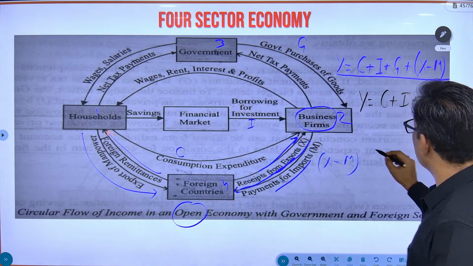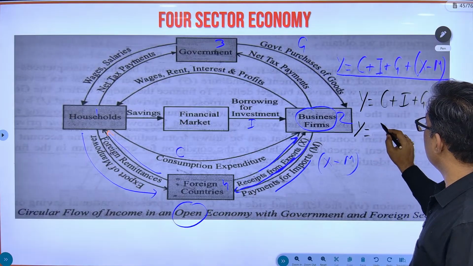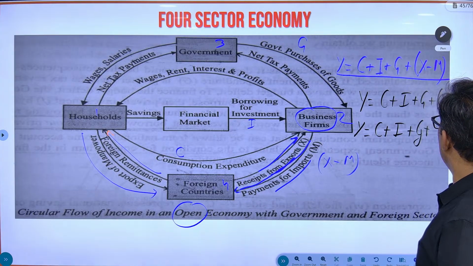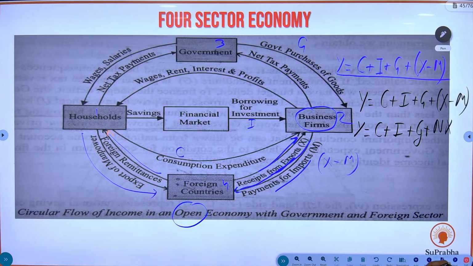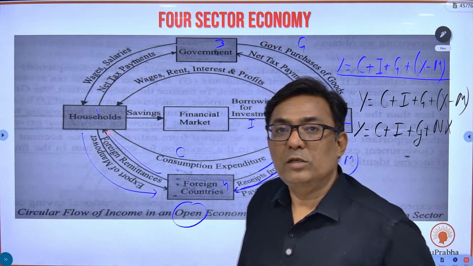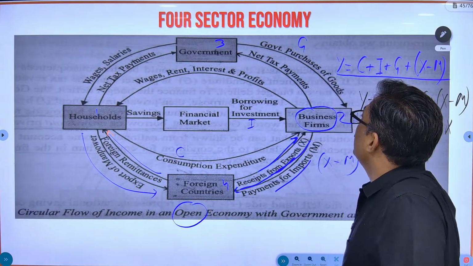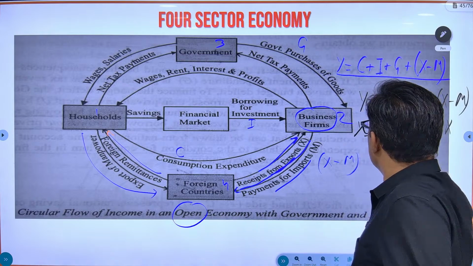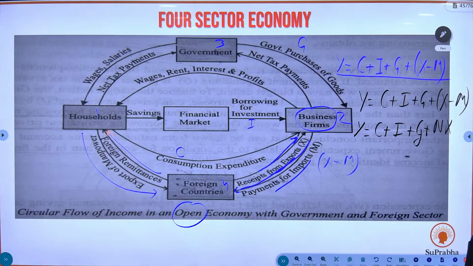This can also be written as, in the books you get this equation, Y is equal to C plus I plus G plus NX. NX is net exports, that is exports minus imports. So Y is equal to C plus I plus G plus NX. This is the equation for a 4-sector economy. This is the final equation. Please mug up this equation. Y is equal to C plus I plus G plus NX, or X minus M.